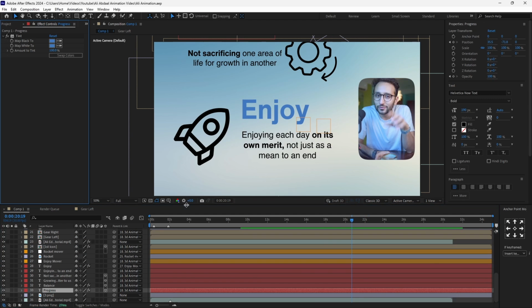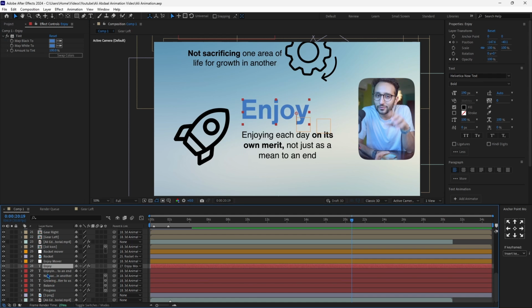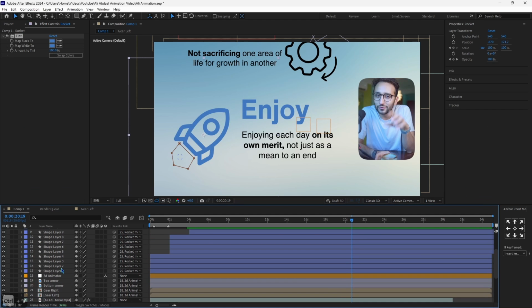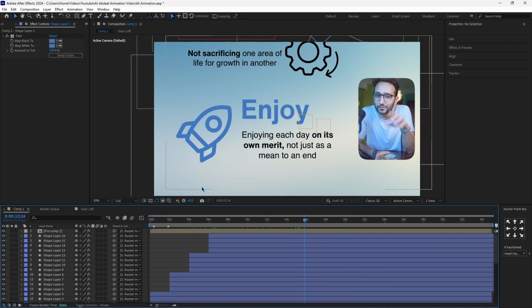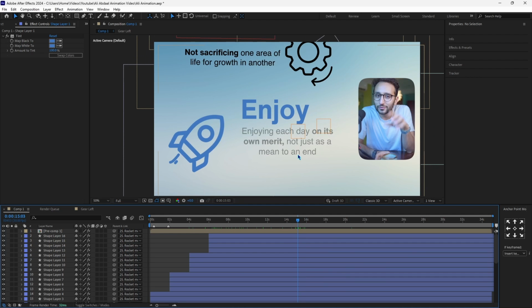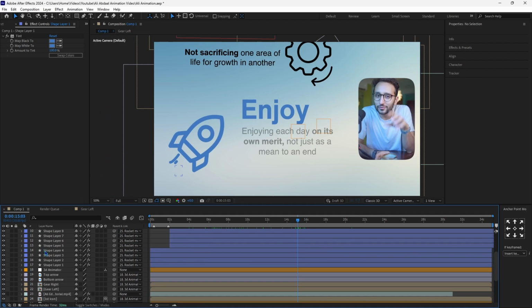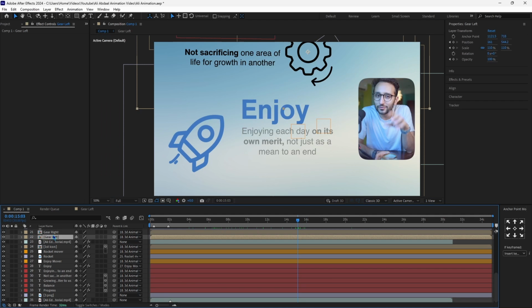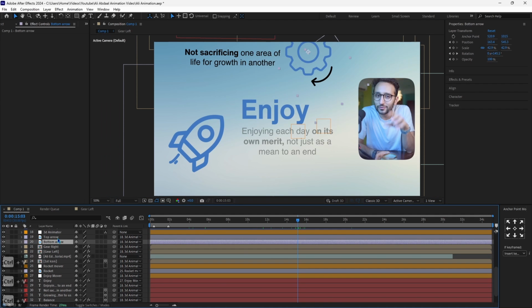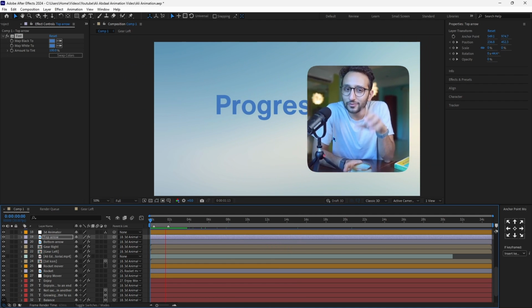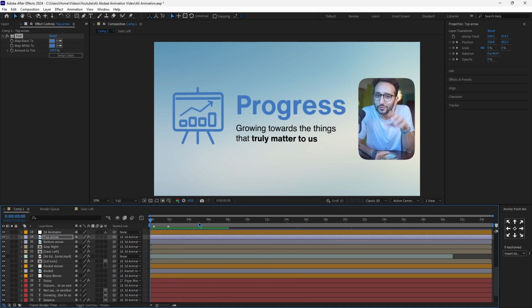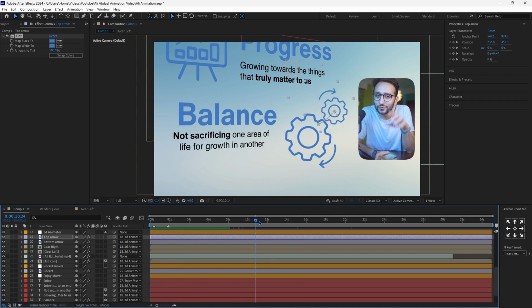Perfect. Now another quick thing that I'll do before moving forward is go on the progress and copy my tint effect, and I will want to paste it on the rocket and then on all of these shape layers, which are, as you can see, the rocket fire right here. And then I will also want to paste it on the gear, and the gear is going to be here, here, here, and here. Perfect. And now if I play these from the start, everything is going to be blue like in the original Ali Abdaal's animation, which is perfect.